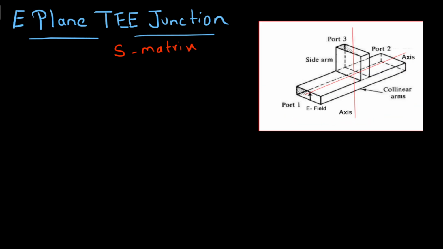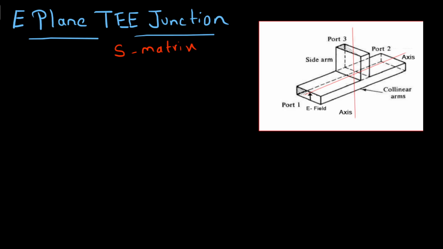Here the E-plane T-junction has three ports, port 1, port 2 and port 3, where port 1 and port 2 are collinear arms and port 3 is the side arm, which is also called the E arm. The side arm is perpendicular to the collinear arms.